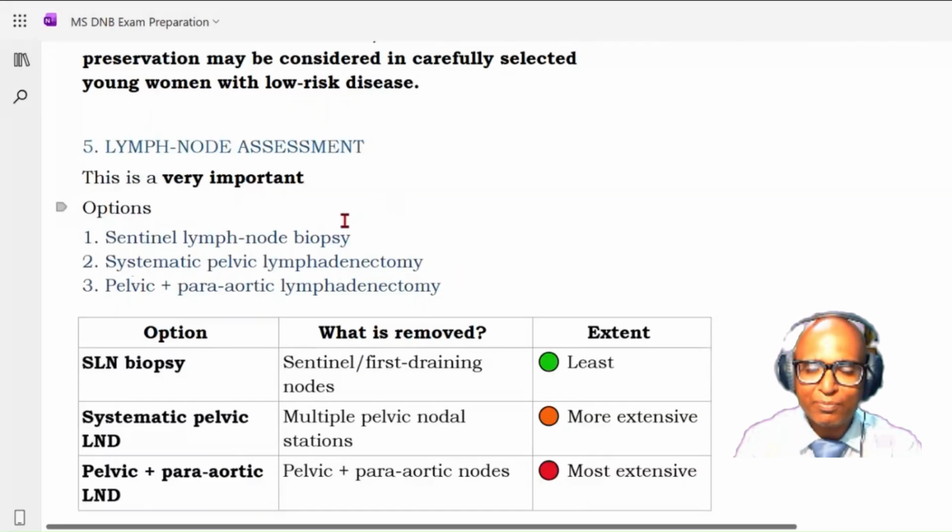Okay, so these are stepwise. If you see, the procedures are becoming more and more extensive. Sentinel lymph node biopsy is the least invasive. Then more invasive is the systematic, but we are restricting ourselves to the pelvic lymphadenectomy. Then pelvic plus para-aortic lymphadenectomy. So these are the three options which are available. Now let us see what is removed and what is the extent.